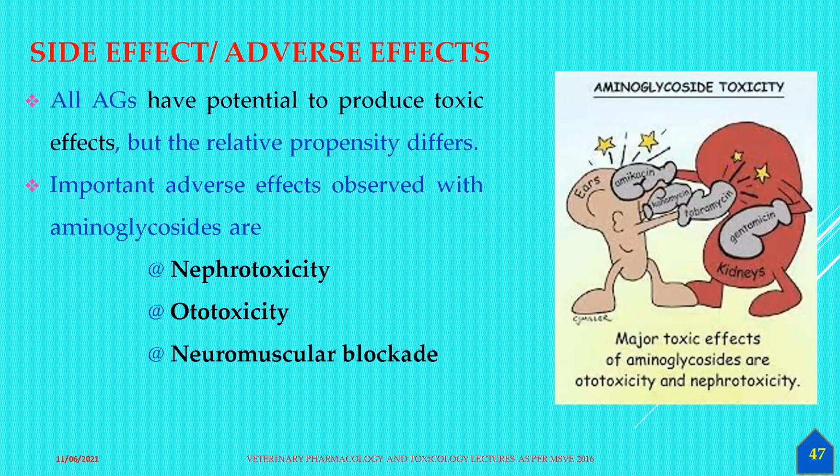Whereas the important adverse effects of the aminoglycosides, there are three. Number 1 is nephrotoxicity, especially on the kidney. Then second, not so important, is ototoxicity. Whereas another surprising thing is that neuromuscular blockade is characteristic of this particular antibiotic class. So first nephrotoxicity, then ototoxicity, then also neuromuscular block will be present. Hence, the side effects will be exhibited by certain animals.